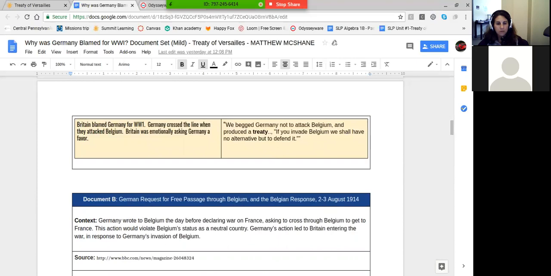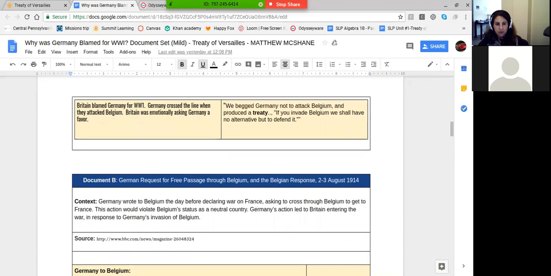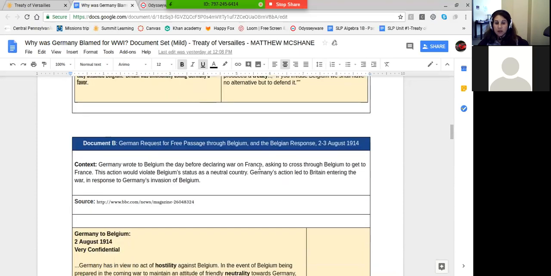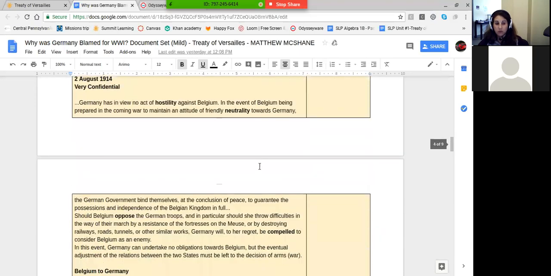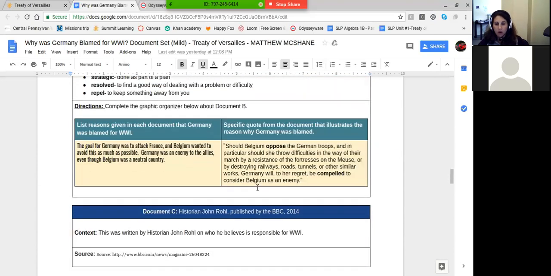Make sure that in your claim there are supporting details to back up what your statement is. Any ideas? That's good. Yeah, no, that's good. And then make sure later on, I don't know if this comes up later, that people went on behalf of Belgium to help them as well. And the leader of Germany went on to say that if we go through Belgium and you let us go peacefully, then you can keep all of your possessions, you can keep everything, and it will remain intact. But Belgium being this peaceful, neutral country, I think it talks about it right here, they can't let Germany go through their country. So, that was very good.